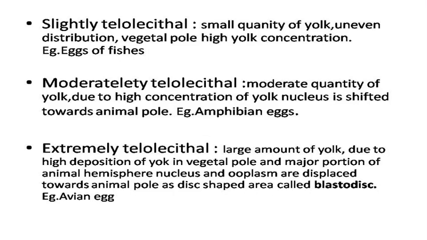So what is extremely telolecithal egg? It contains large quantity of yolk and more yolk is concentrated towards the vegetal pole, and in the animal pole also there is small quantity of yolk. Here the nucleus and the ooplasm is shifted towards the animal pole and it appears as a disc-shaped area in the animal pole, and this area is known as blastodisc. Best example is avian egg.